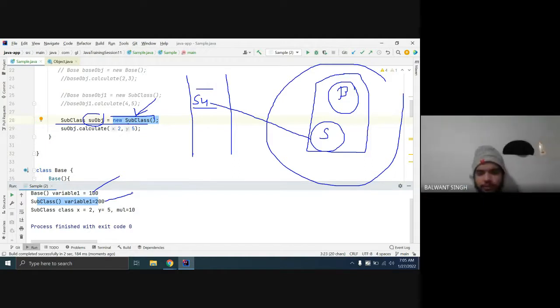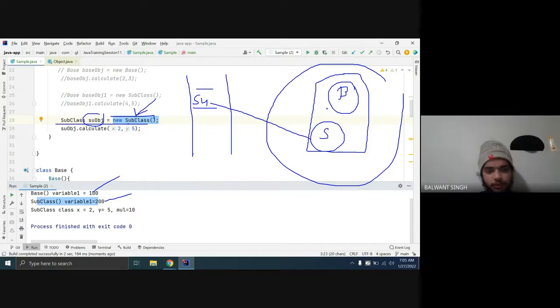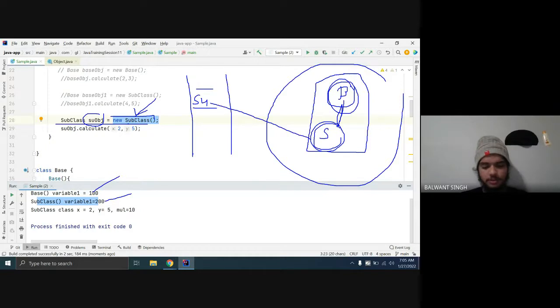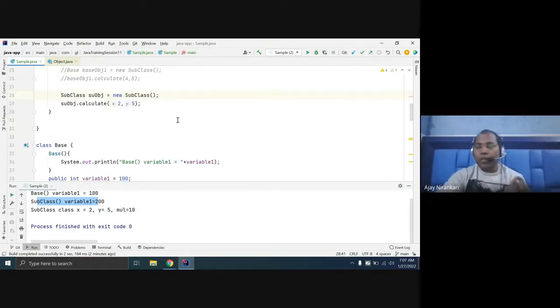So the concept is, sir, the extended class, here the subclass is our extended class. Firstly, it goes through the constructor of the base class. Then after that, it goes through the constructor of its own class. First your base class object will be created, and then the subclass object will be created. I make a relationship here. And, sir, some examples we have done on constructor overriding. So one thing till now is clear.